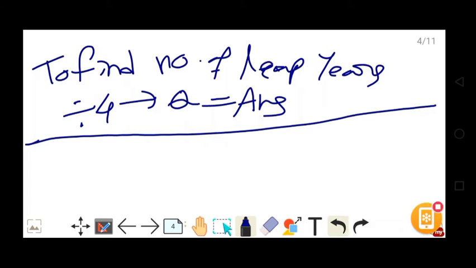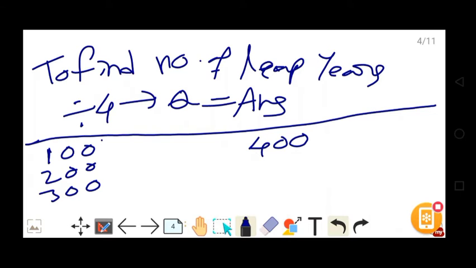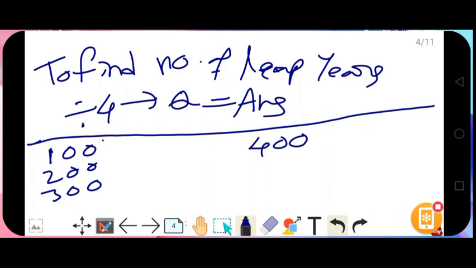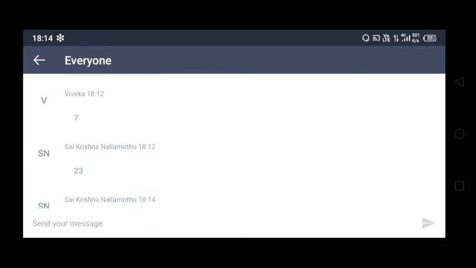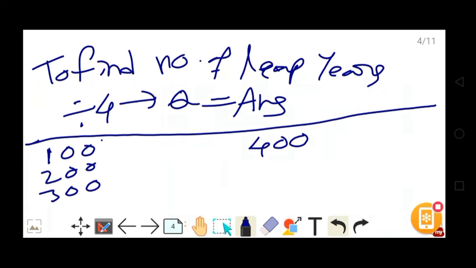Why? Let me tell you before I answer. I will give you the numbers 100, 200, 300, 400. In these 4, which is a leap year, guys? Can anyone tell me? 400 is a leap year. Sai Krishna, good. Viveka, good. So people will understand: 100, 200, 300 are not leap years.